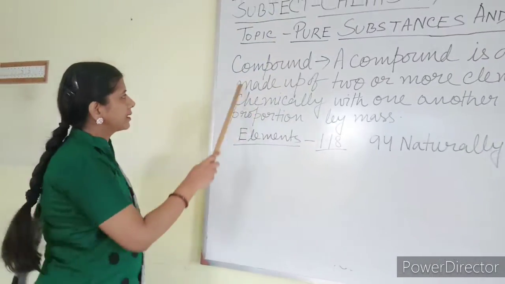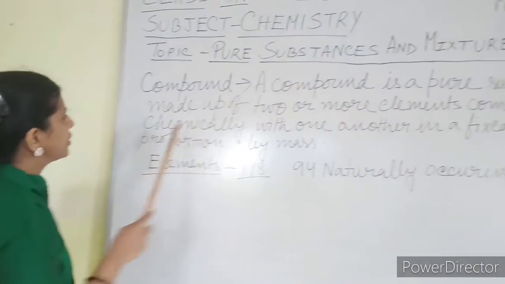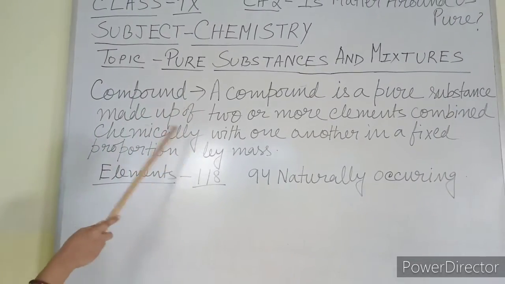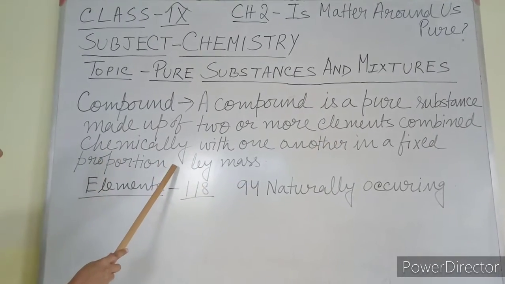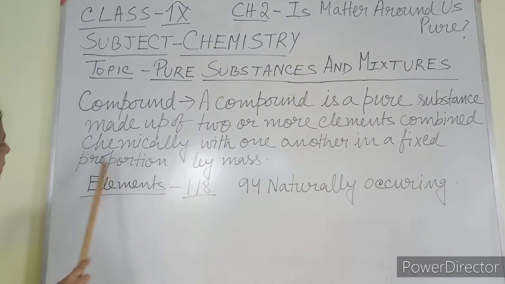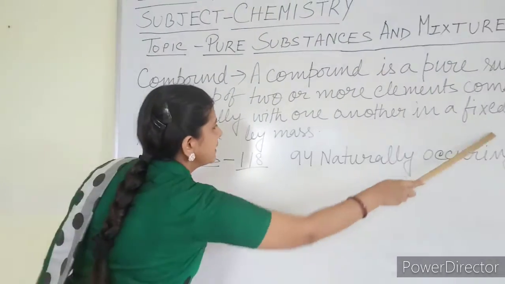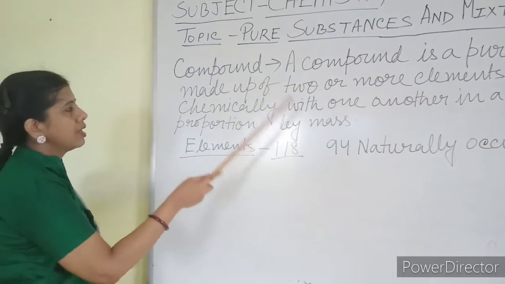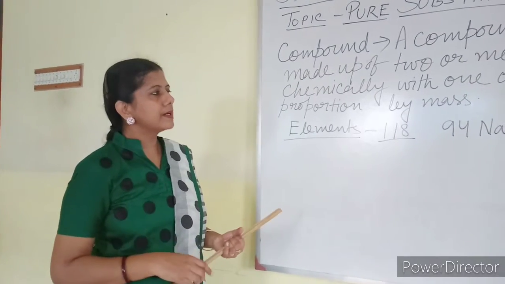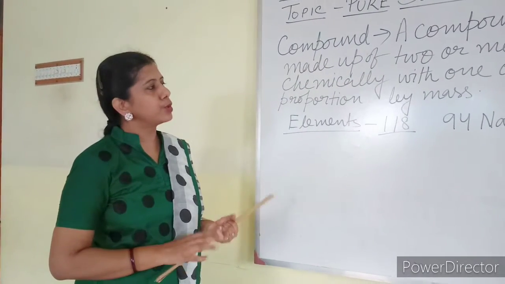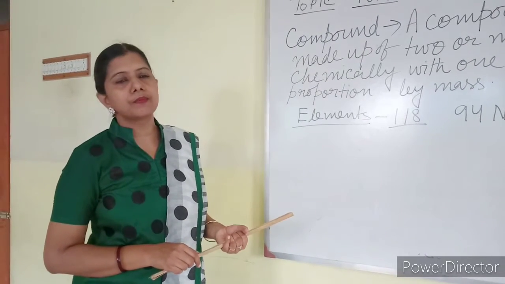I want to define compound. What is a compound? A compound is also a pure substance which is made up of two or more elements combined chemically with one another in fixed proportion by mass. This is very important to remember: in a fixed proportion by mass. While writing the definition, if you forget to write this portion, definitely your marks will be deducted, because if you don't write this, the definition is incomplete.